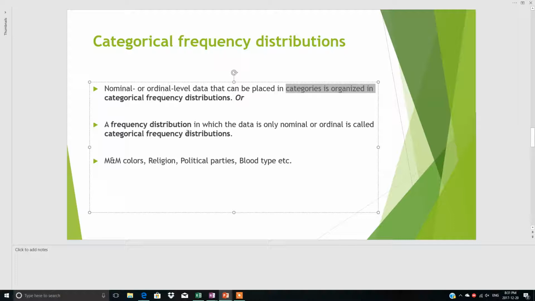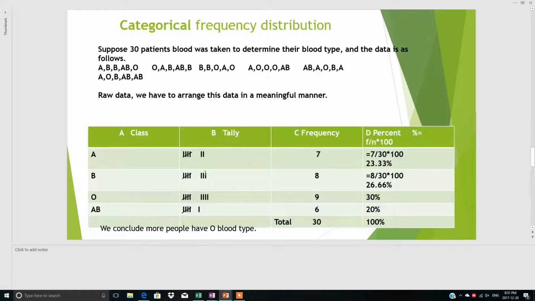Or you can say a frequency distribution in which data is only nominal or ordinal is called a categorical frequency distribution. Right, so I will explain categorical frequency distribution with the help of an example. Suppose we have collected the blood samples of 30 patients.